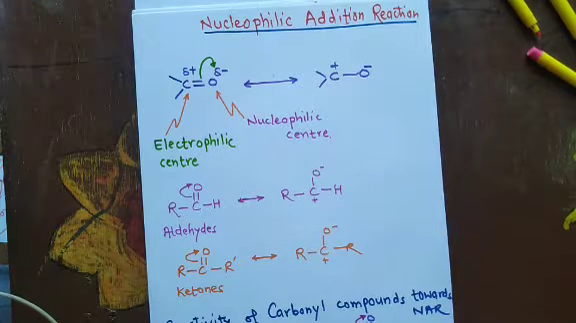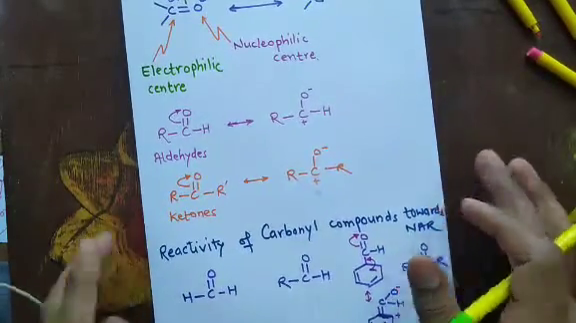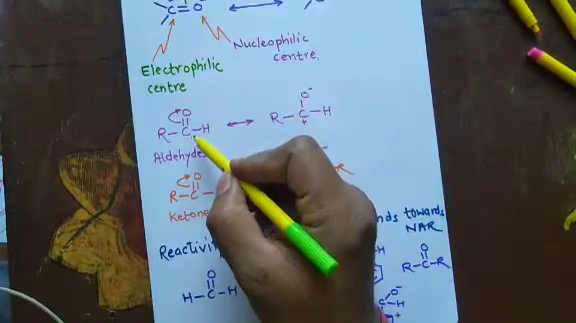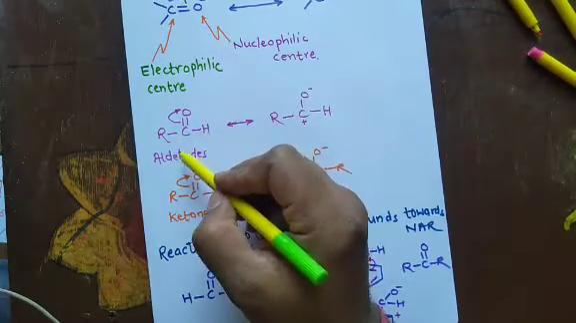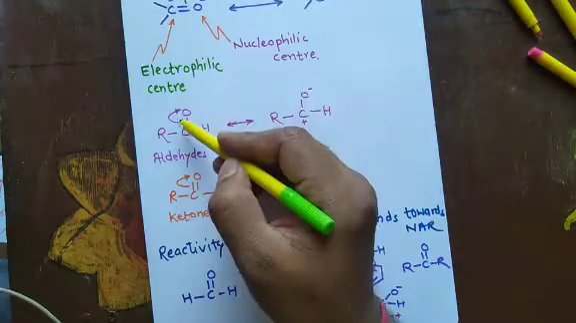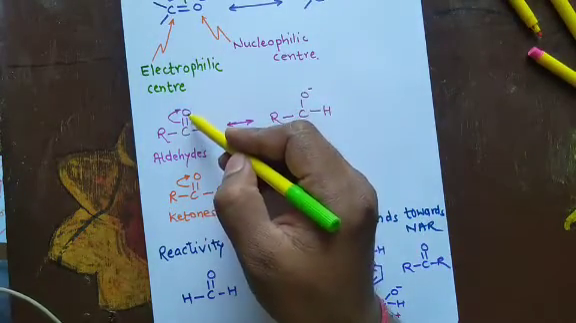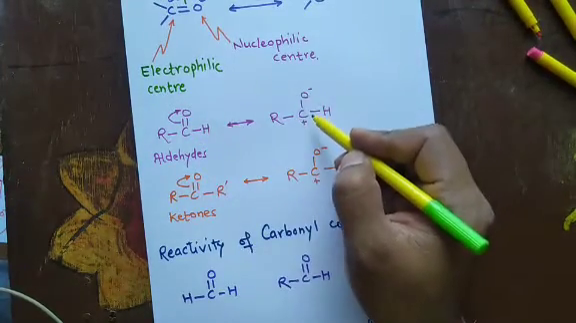Now, the aldehyde and ketone, we can draw the resonating structure of aldehyde like this. RCHO, this is an aldehyde. Now, like in the above case, the pi bond will be shifted to oxygen because oxygen is highly electronegative. So we can draw this structure.